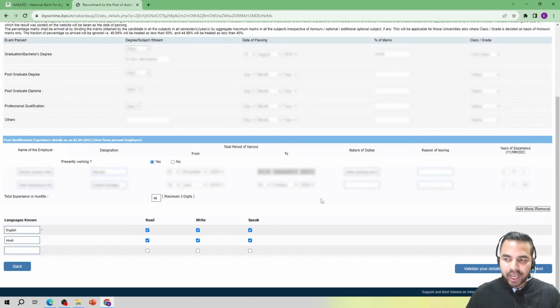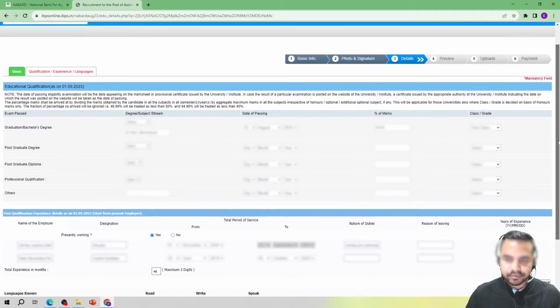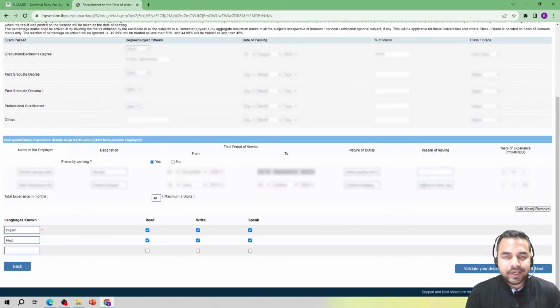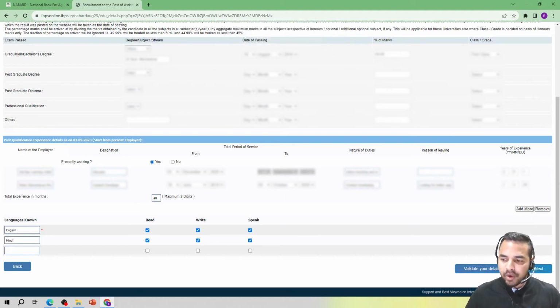Okay, so I have added all the details here, and now once again I will be verifying whether I have entered all my details correctly or not. After ensuring that, I will be clicking on the validate your details option. So my dear friends, now I have ensured that all the details are filled perfectly, and I am clicking on validate your details. After clicking on it, it says verified successfully. I just click on OK, and now I am clicking on save and next.